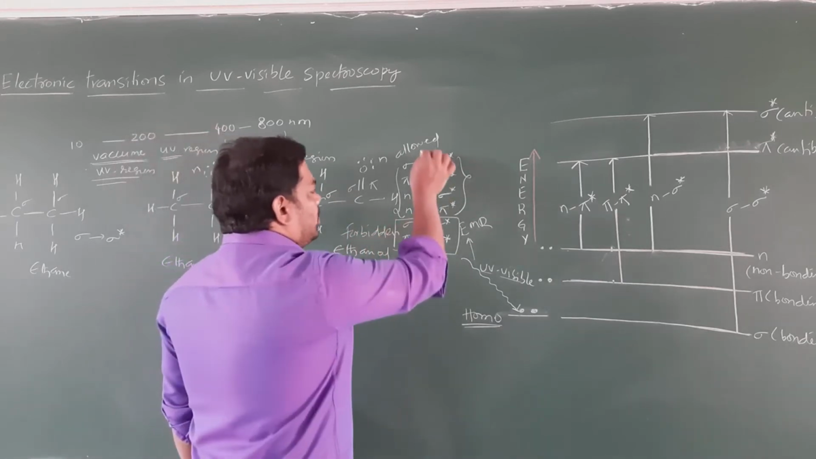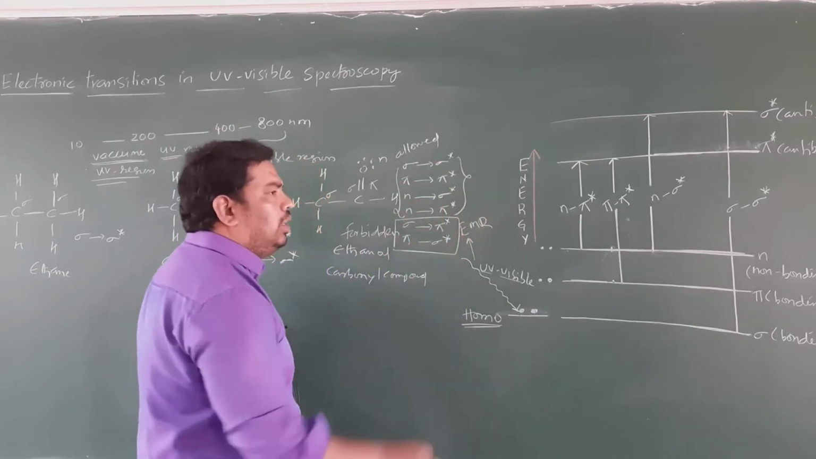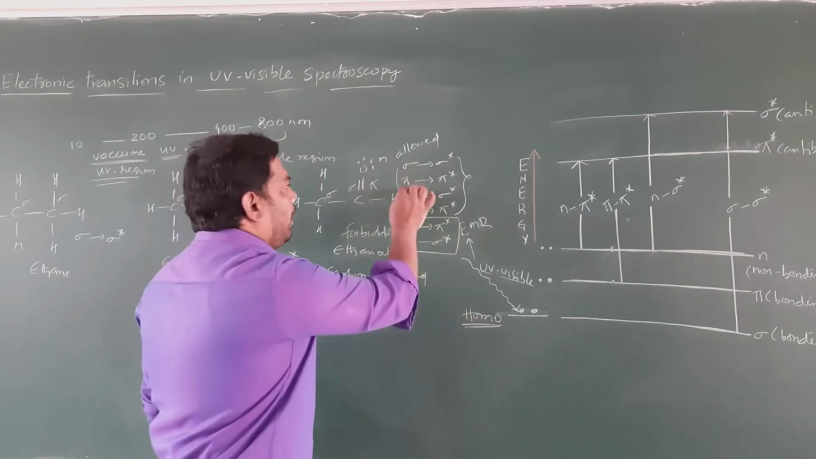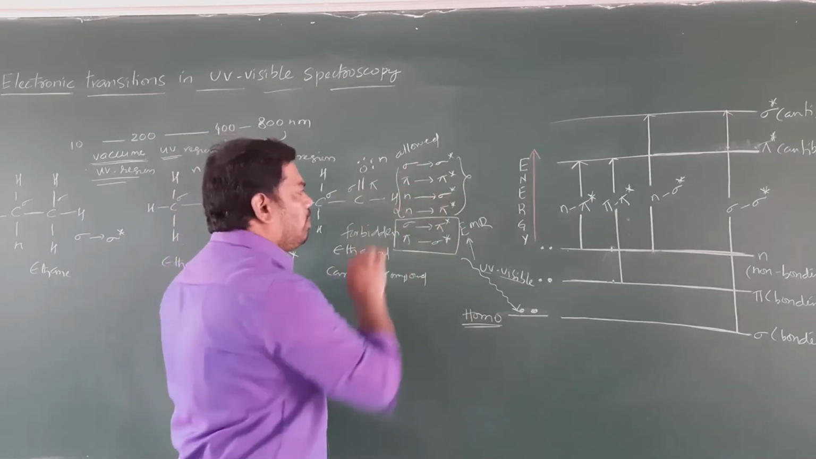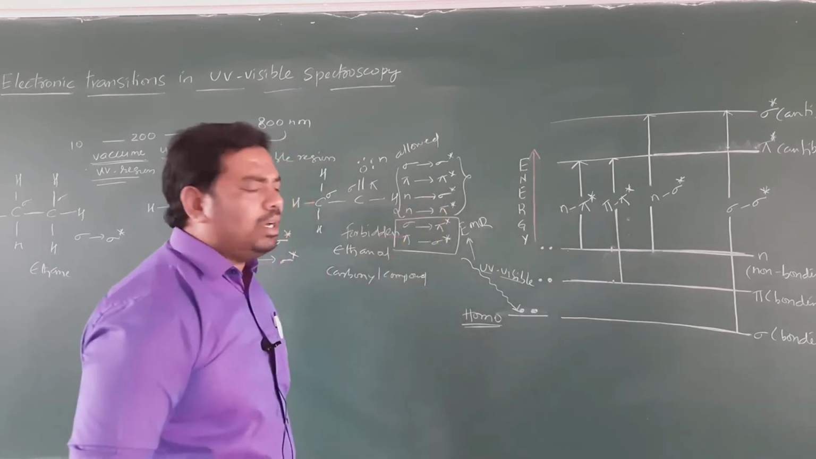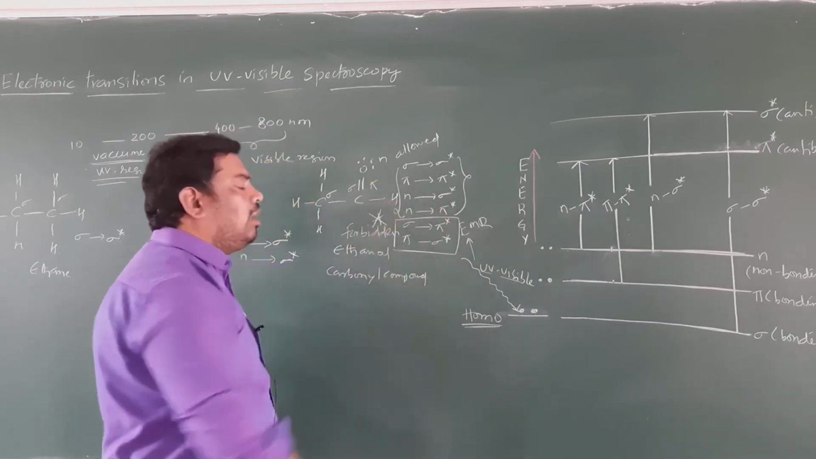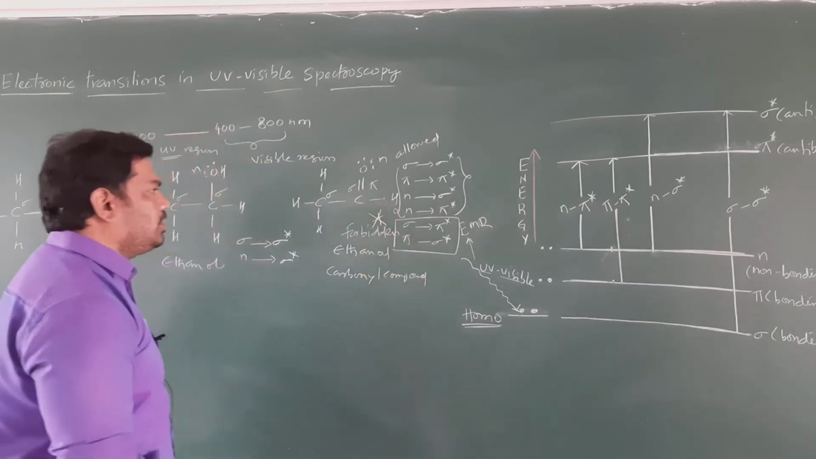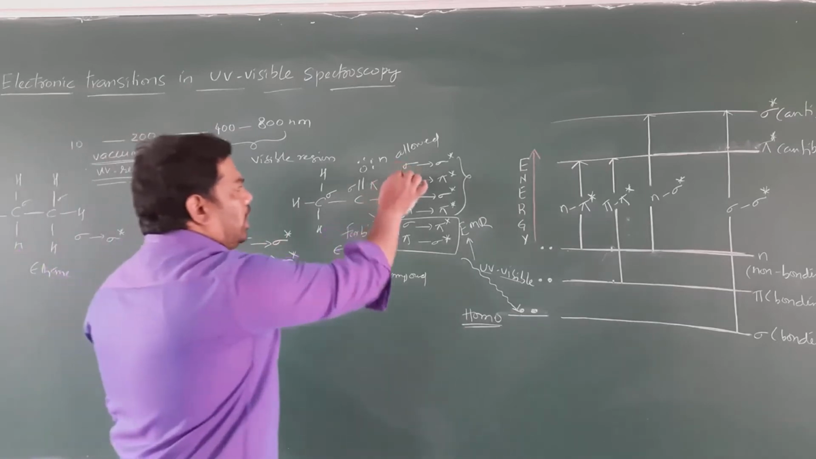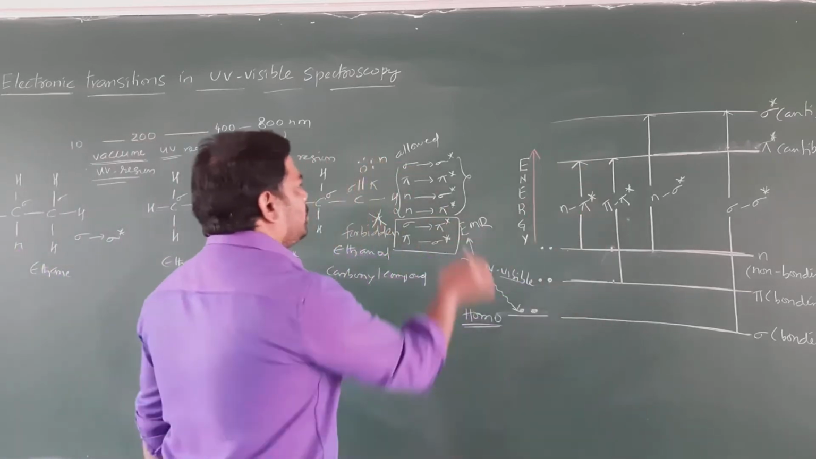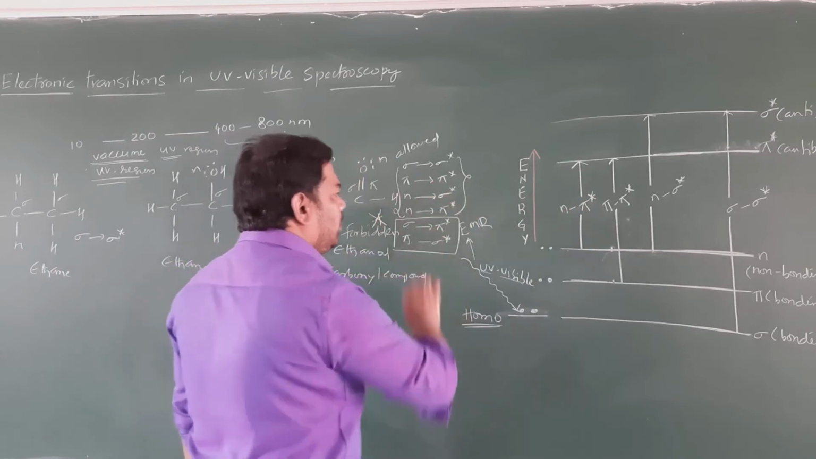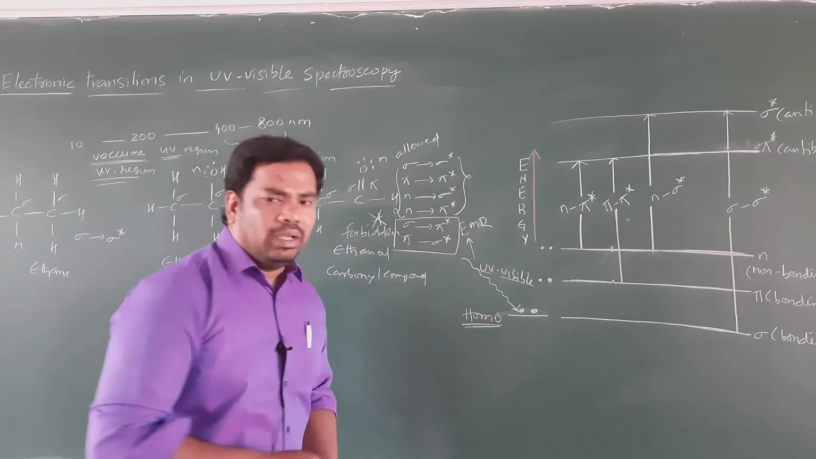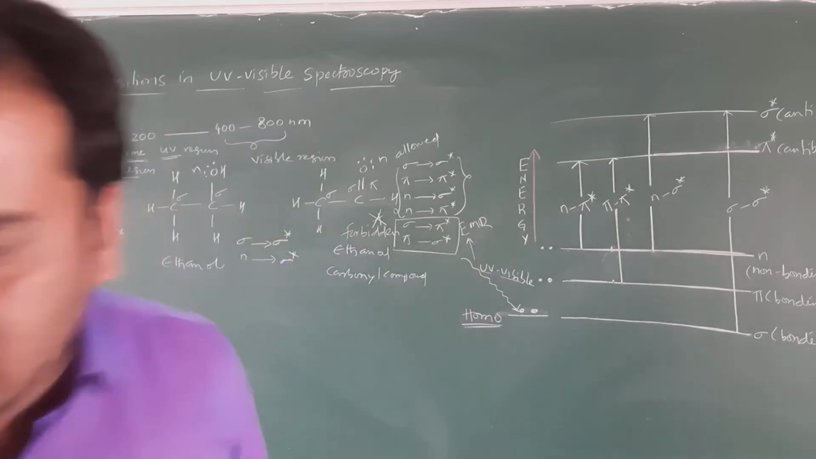So the allowed transitions in UV visible spectroscopy are sigma to sigma star transition, pi to pi star transition, n to sigma star transition, and n to pi star transition. The other two transitions are not allowed; they are forbidden transitions. So these are the four transitions that we will discuss. Clear, students?